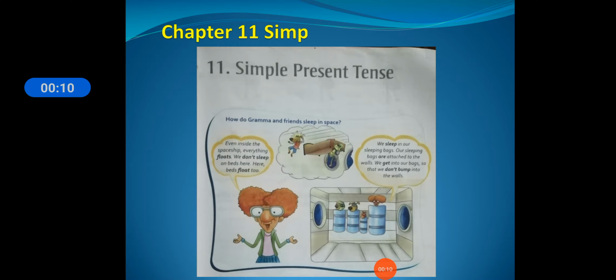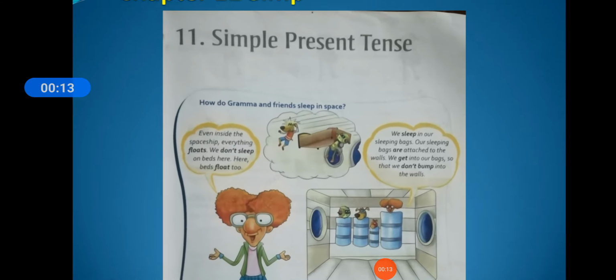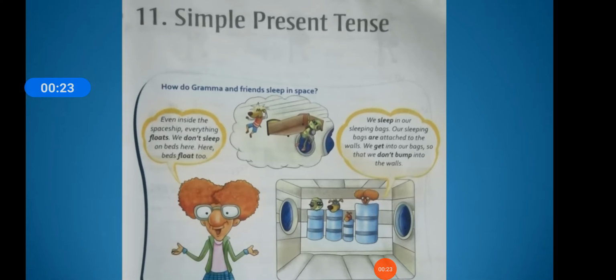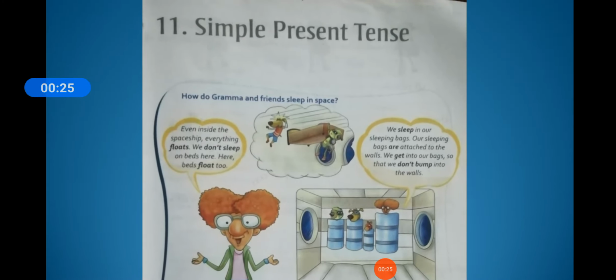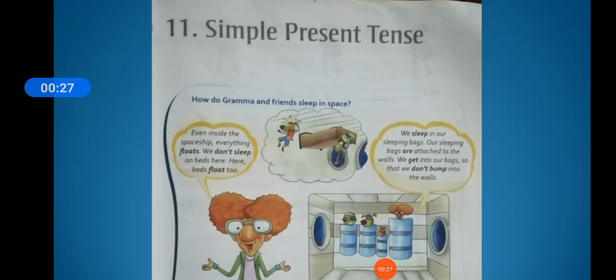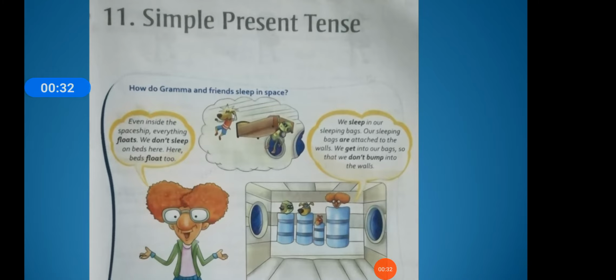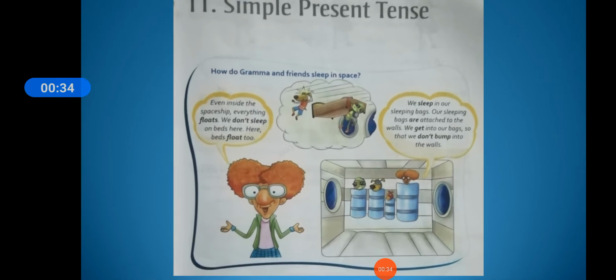Okay, so here you can see, in the 11th chapter, simple present tense, how do grandma and friends sleep in space? In space, students, they cannot sleep on the bed here, because in space, as all of you know, there is no gravity, right? So how do they sleep in space?